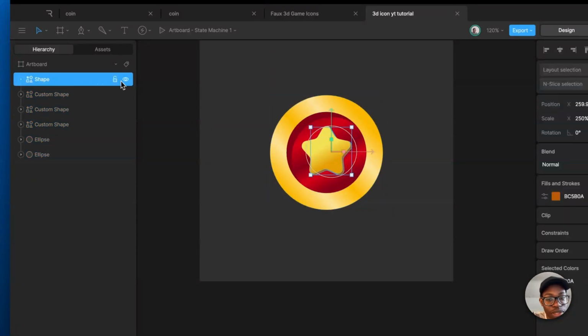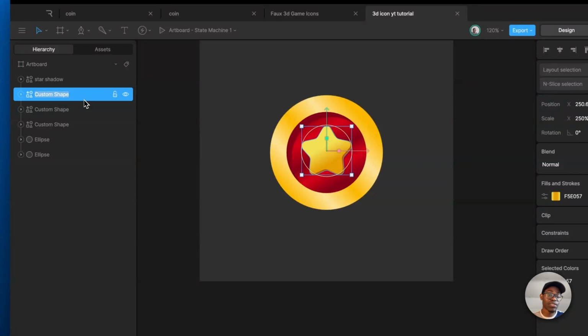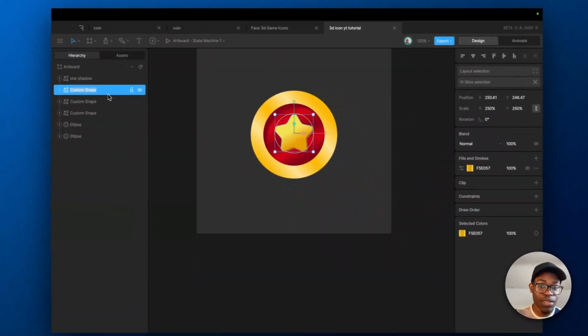So this is star. Okay, this is the star shadow. Because when you move it to Rive, every name changes. You have to rename it again. This is star.